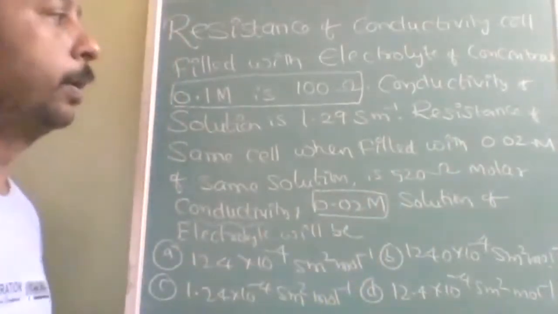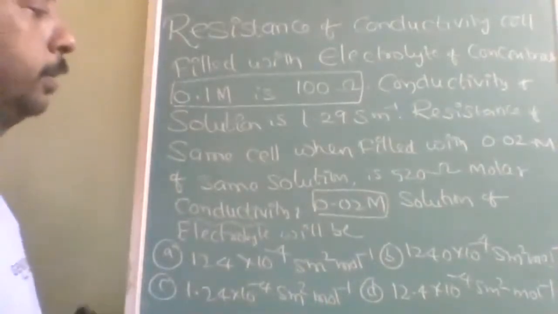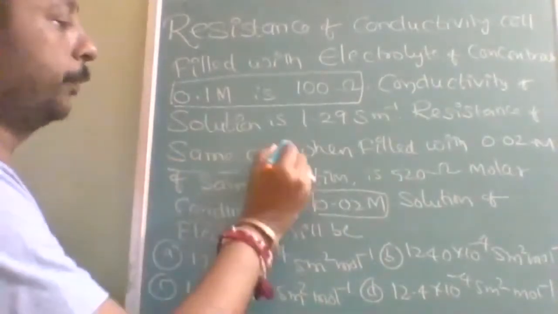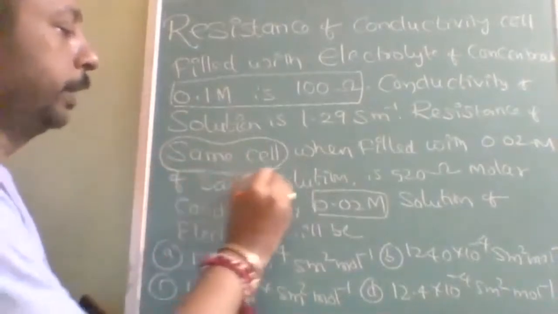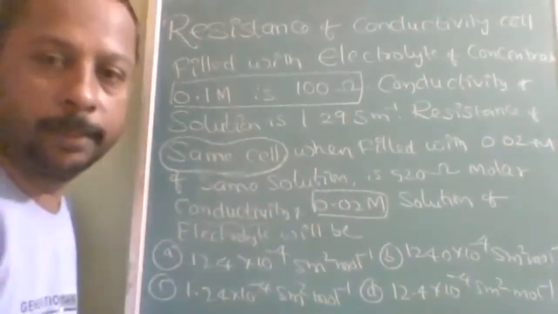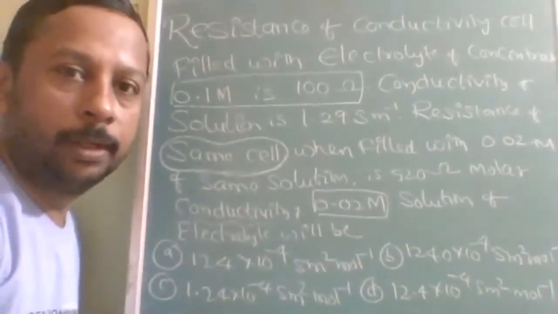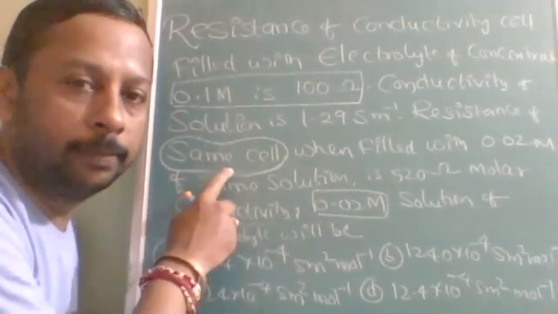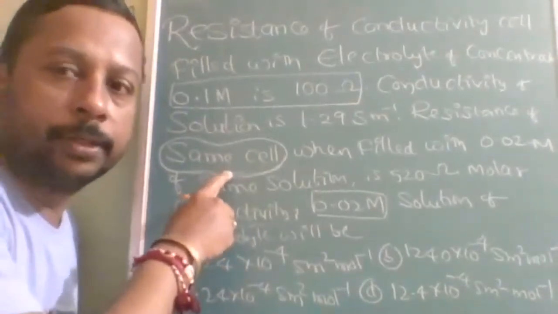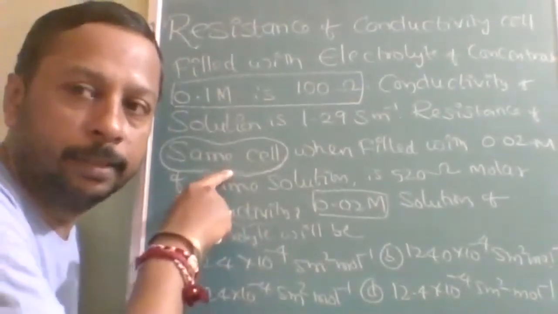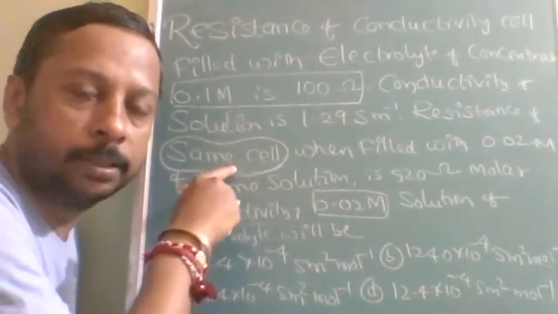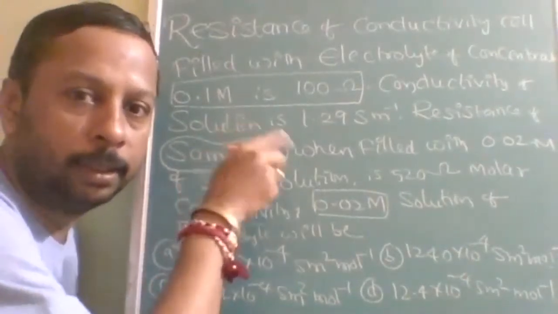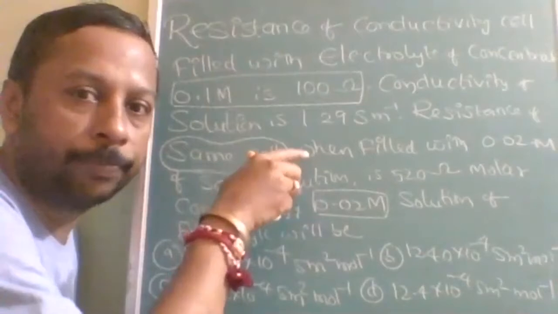See, the keyword of this entire question is same cell. Once you are using the same cell, what is going to be the same? It means the cell constant is going to be the same. Whenever this word is used in the question, he is giving a hint that the cell constant of this and this is going to be the same.